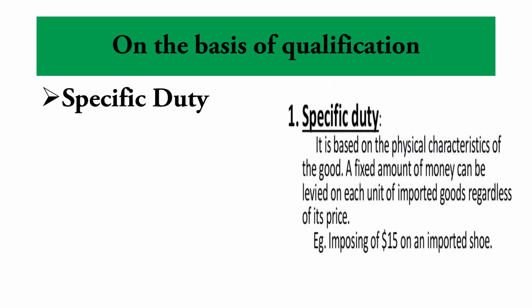On the basis of qualification is the second method under tariff barrier, under which the first point is specific duty. When any country imposes tax on the basis of the physical characteristic of the good, it is called a specific duty. When a fixed sum of money, keeping in view the weight or measurement of a commodity, is levied as a tariff, it is known as a specific duty. So specific duty is levied on the physical characteristic of the good.